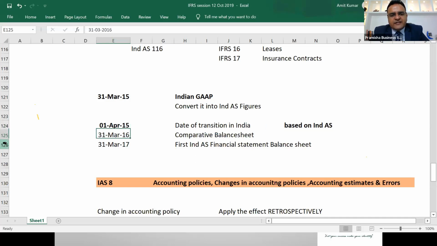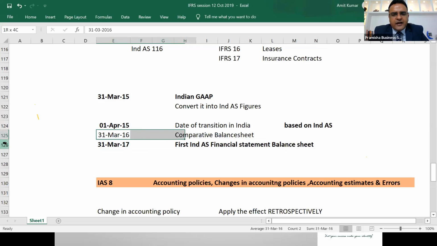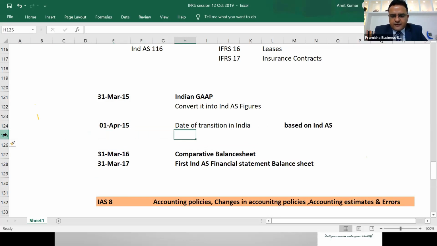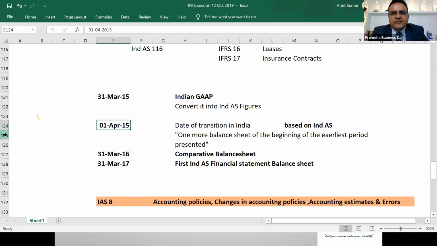Because the requirement of Ind AS is that if you are publishing 31st March balance sheet, you need to publish the comparative as well as one more additional balance sheet of the beginning of the earliest period presented. This is a requirement. And if we need to meet this requirement, we need to publish the beginning of earliest period 31st March 16, beginning of this is 1st April 15.